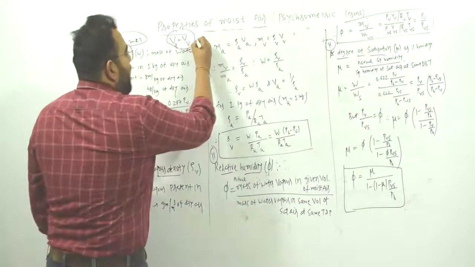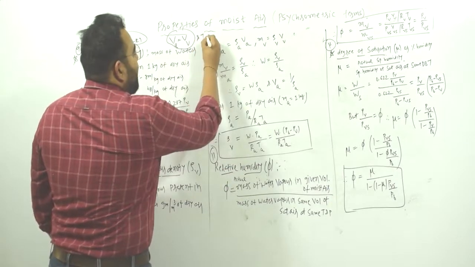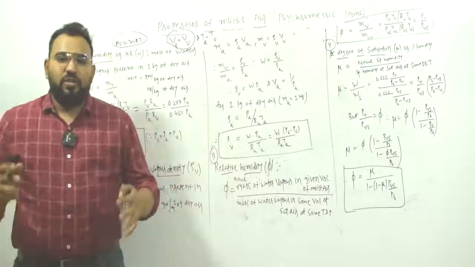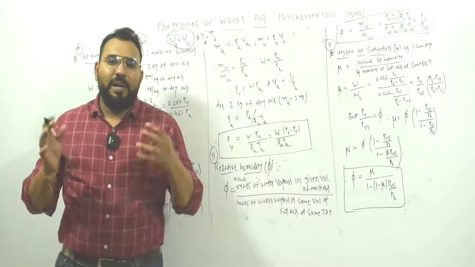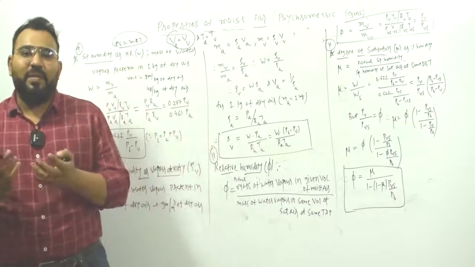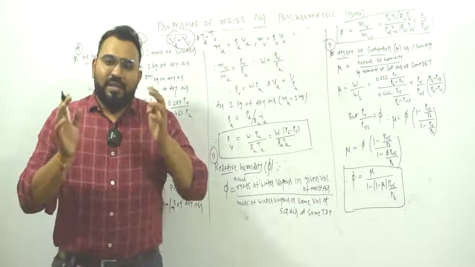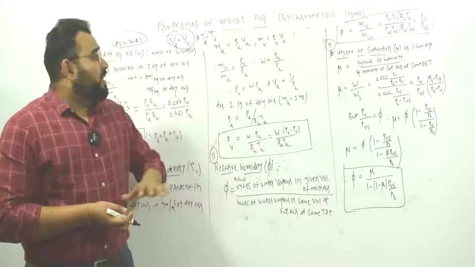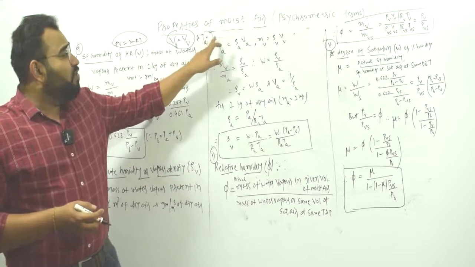In the same way, the temperature of dry air is always equal to the temperature of water vapor, because they are both in the same environment, and the environment or system temperature acts on both. So the temperature of dry air is equal to the temperature of water vapor.